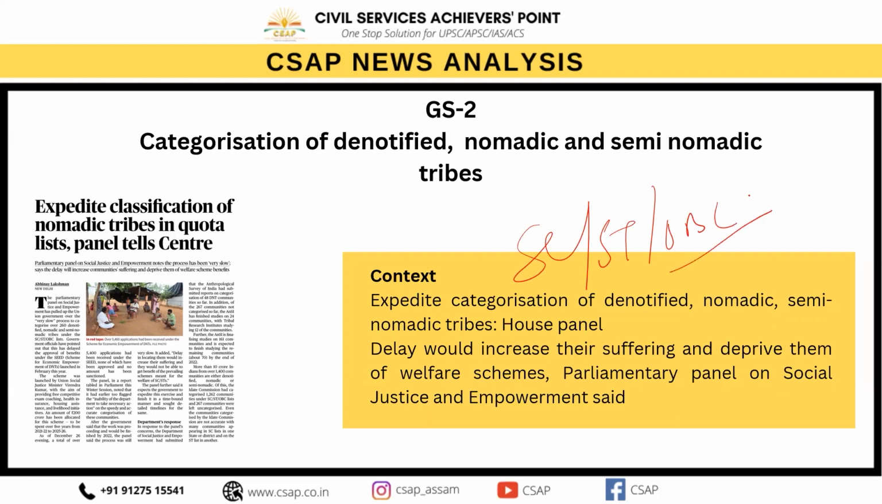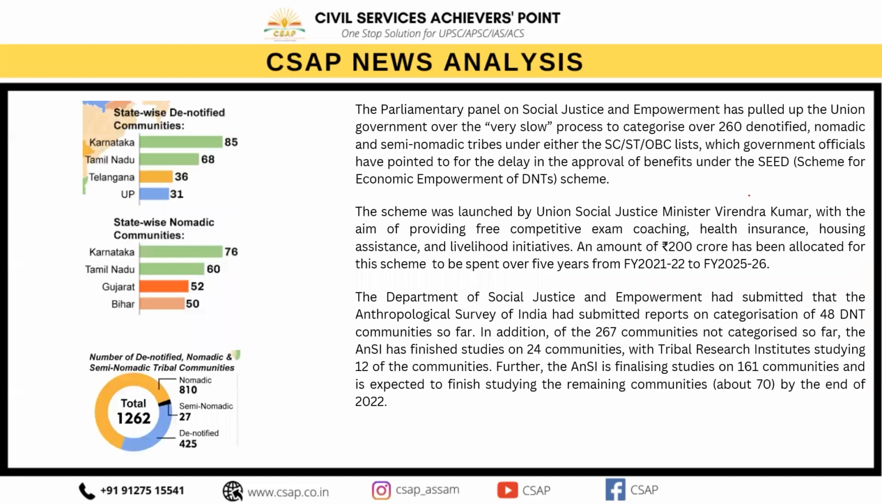Okay, so who are these denotified, nomadic and semi-nomadic tribes? These are communities that are most vulnerable and deprived. The denotified tribes are the communities that were notified as being born criminals during the British regime under a series of laws starting with the Criminal Tribes Act of 1871. These acts were repealed by the independent Indian government in 1952 and these communities were denotified.